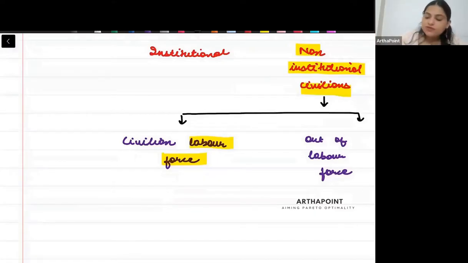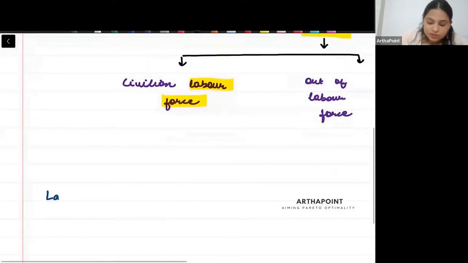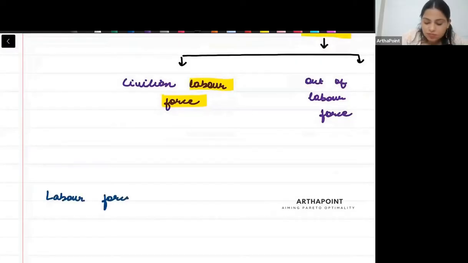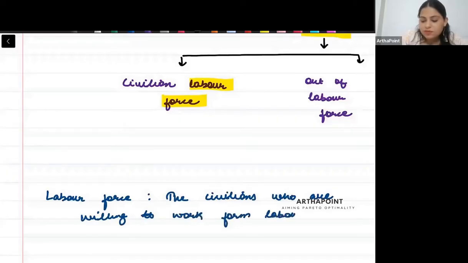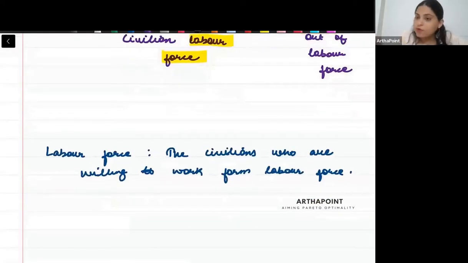So we can say now we should define the labor force first. So please define it, beta. Labor force: the civilians who are willing to work form labor force. So they may or may not get a job, that is a matter of chance, but they are looking out for a job, na? They want to work, na? They don't want to stay at home. Then they are part of this labor force.